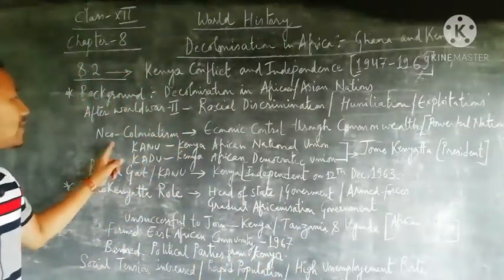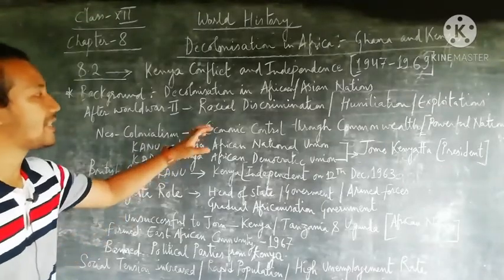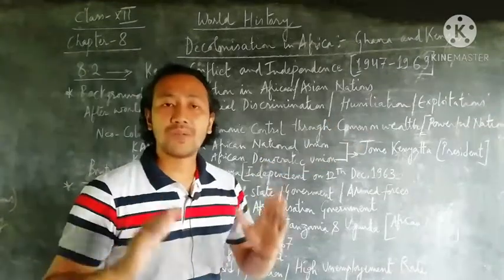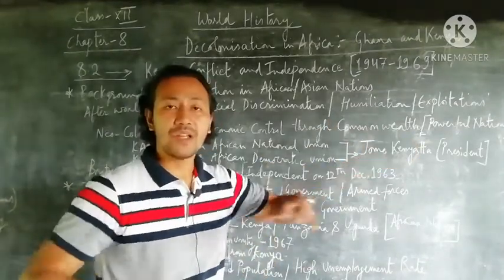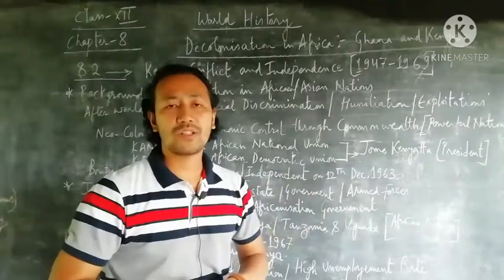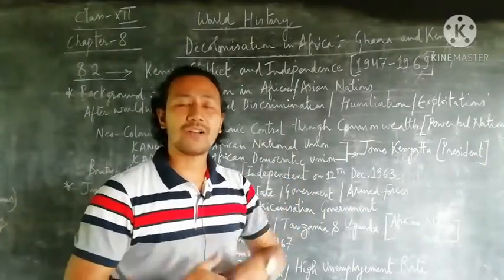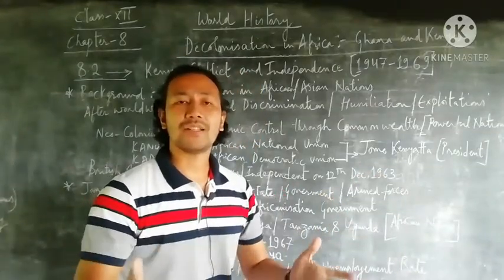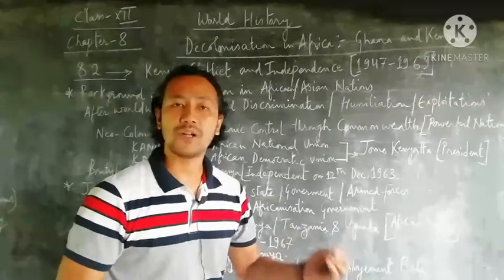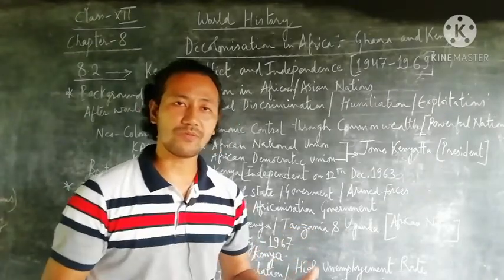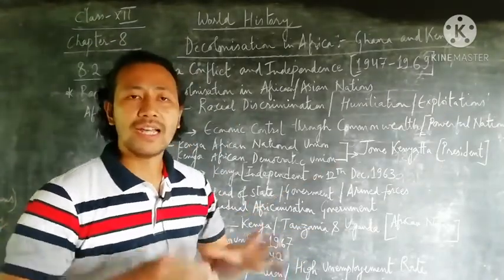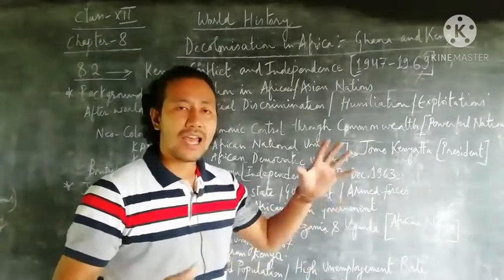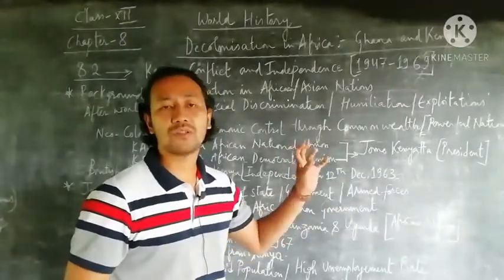Next we focus on neocolonialism, which means their economic control was exercised through the Commonwealth. That means an organization of powerful countries, like, for example, a combination of 10-20 nations. A good example is the UN, the United Nations, which was formed after the end of the Second World War. Similarly there were Commonwealth nations, but not like the UN with 193 nations; there were hardly 50 to 60 nations, and overall the economic system of Kenya was under the control of this powerful group.